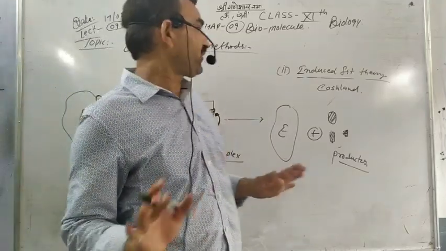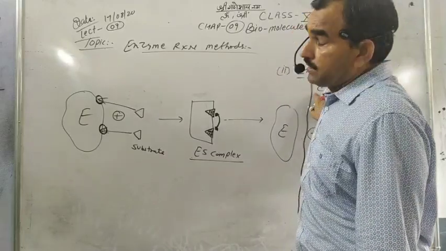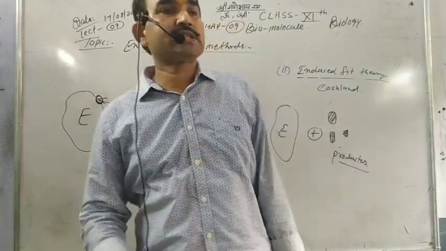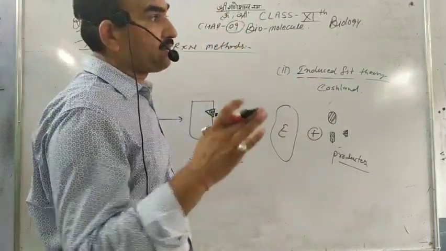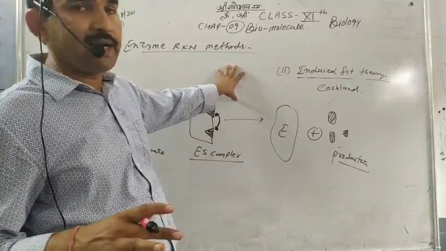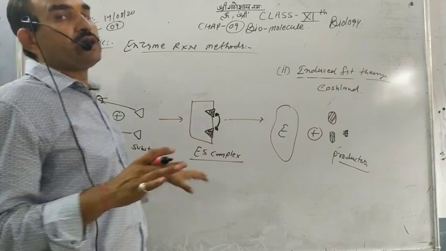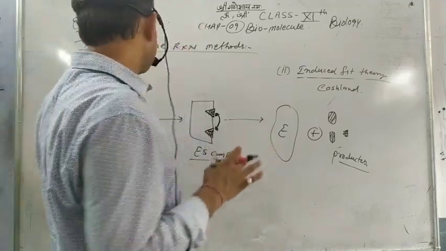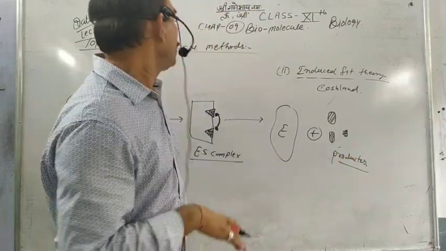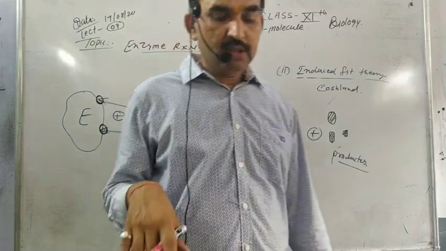So the basic difference between the induced fit theory given by Koshland and the lock and key model given by Emil Fischer is that Emil Fischer said the active site is fixed, but Koshland said that it arises according to the substrate, and finally the substrate is changed into the product and the enzyme is found again. So this is the process of enzyme reaction methods.